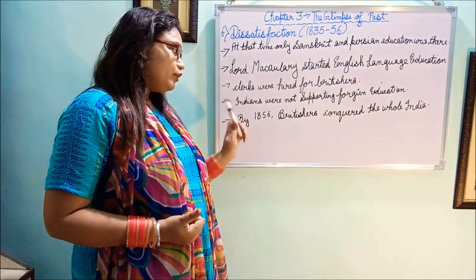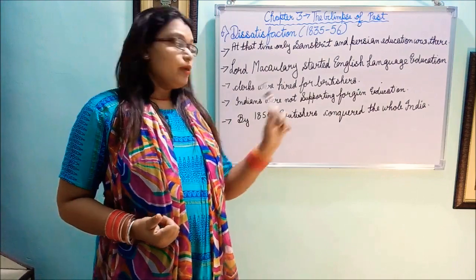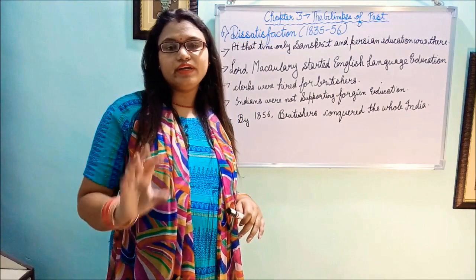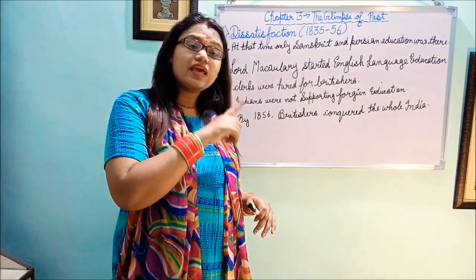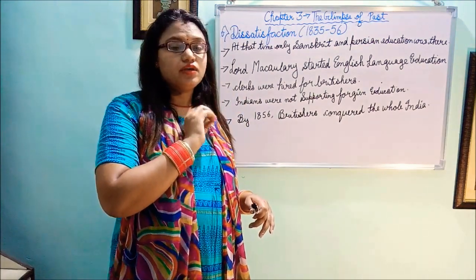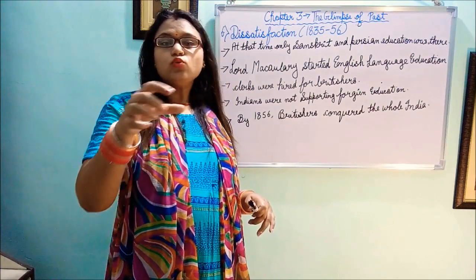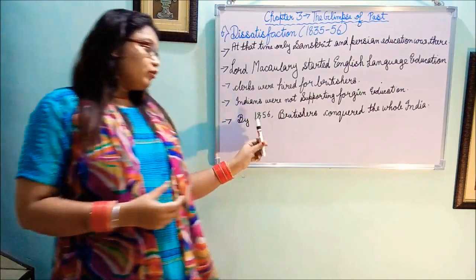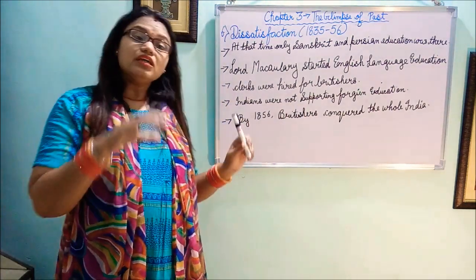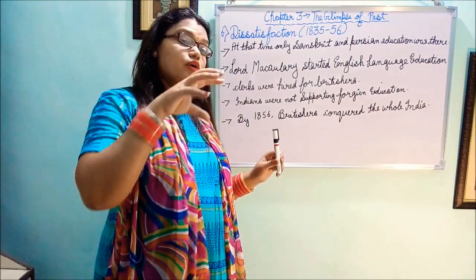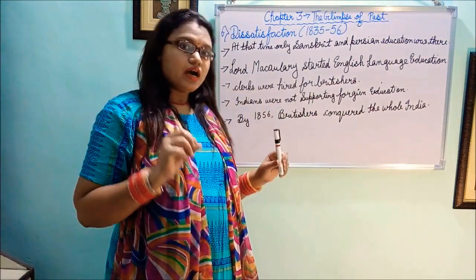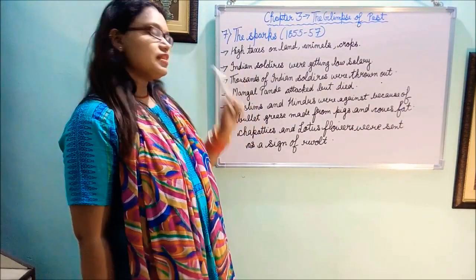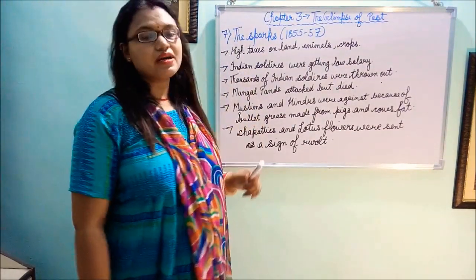Now, up to that time, 1856, Britishers had conquered the whole of India, meaning they had grabbed the whole of India. They came to India in the 17th century. At that time, they were ruling one state, two states, three states. But by 1856, they had established themselves in the full country. Understand?